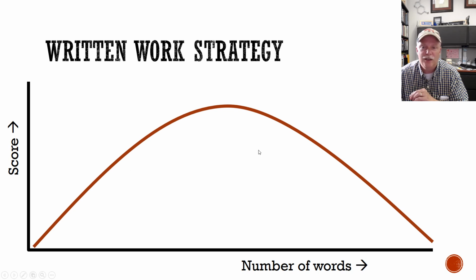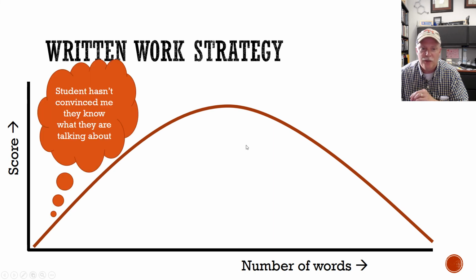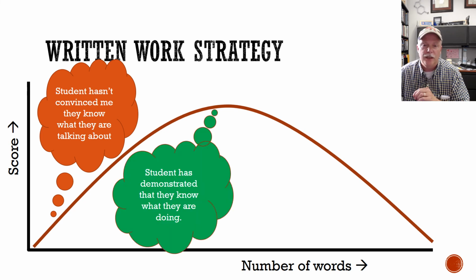So what's going on in the different ranges of this curve? Well, down here the student hasn't written enough to convince me that they know what they're talking about. They haven't completely answered the question, and so they're not going to get full credit. Whereas here it's ideal. The student has demonstrated that they know what they're doing. They've answered the question using the tools that I've asked them to use, like in the two problems shown in this example, where I want them to use energy levels and electron configurations.